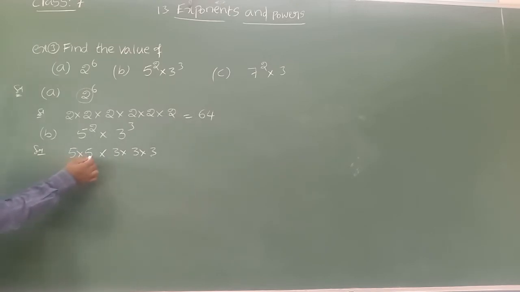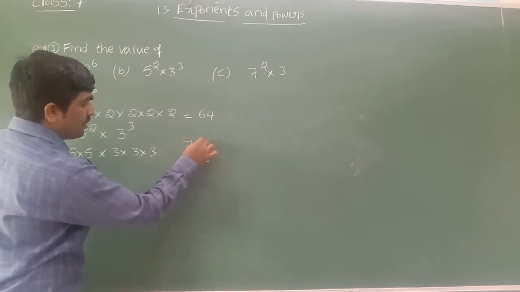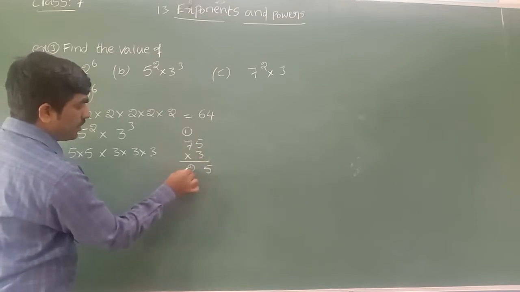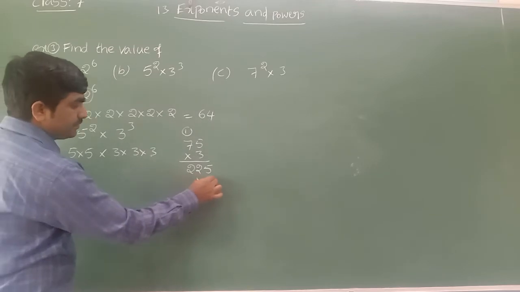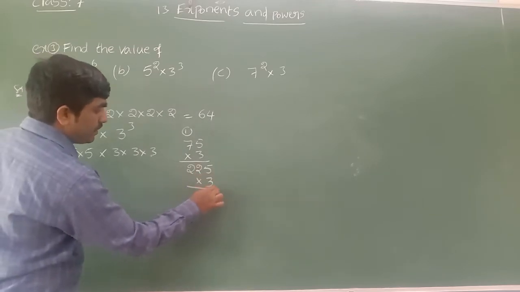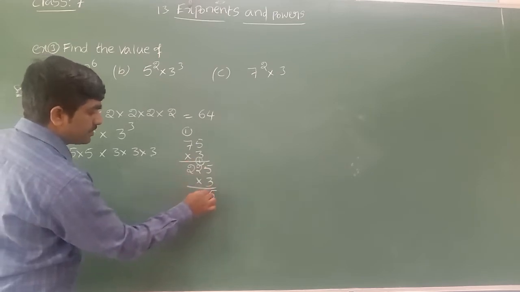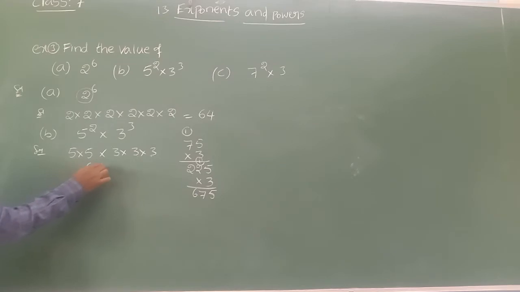5 5s are 25, 25 3s are 75, 75 into 3. Let us multiply 75 into 3. 3 5s are 15, 1 carry. 3 7s are 21 plus 1, 22. 225 we got, into 3. 3 5s are 15, 5 and 1 carry. 3 2s are 6 plus 1, 7. 3 2s are 6. I got 675. This is the value of 5 power 2 into 3 power 3.